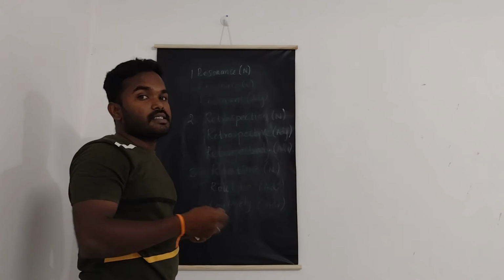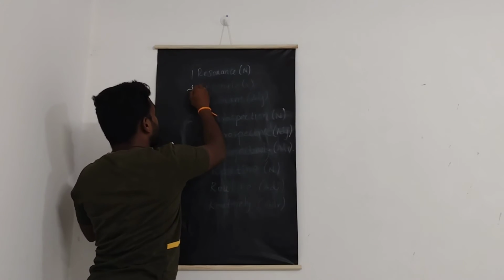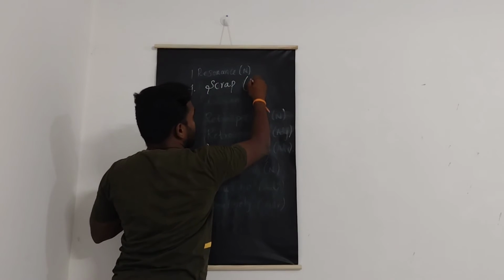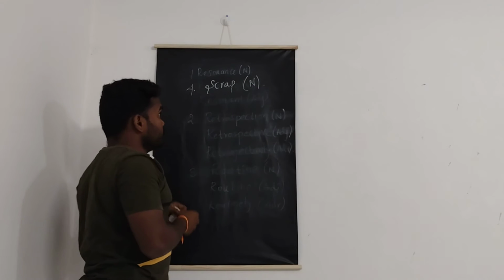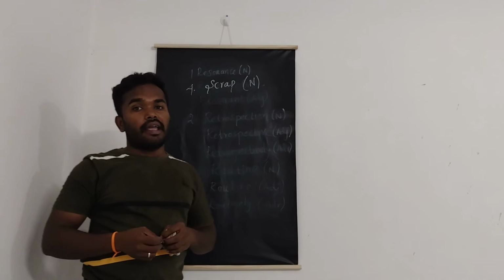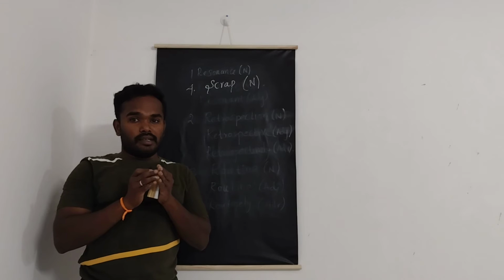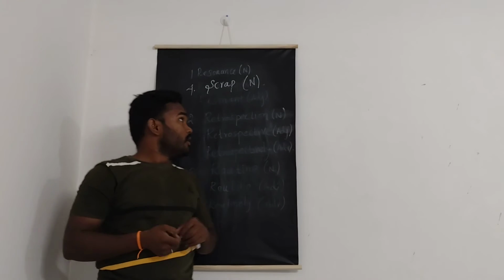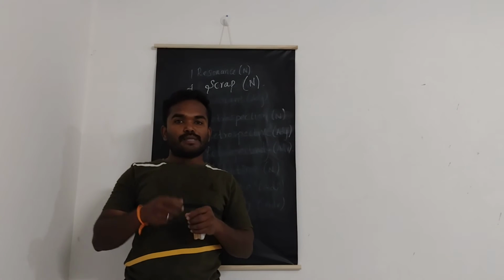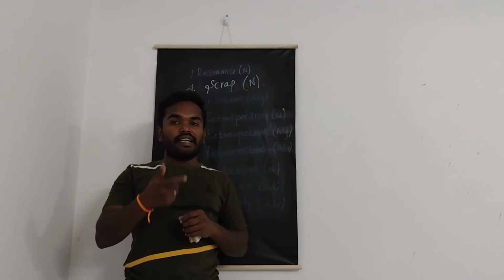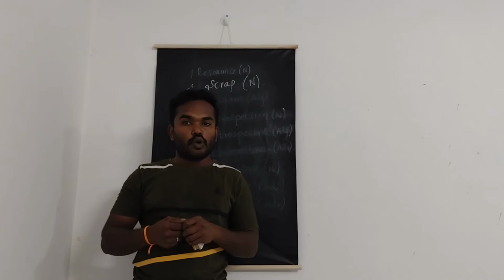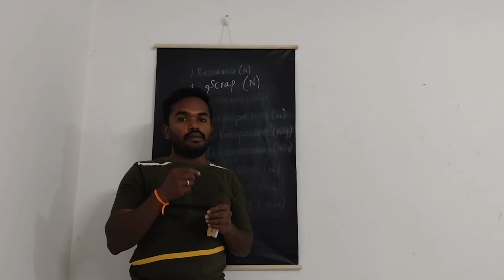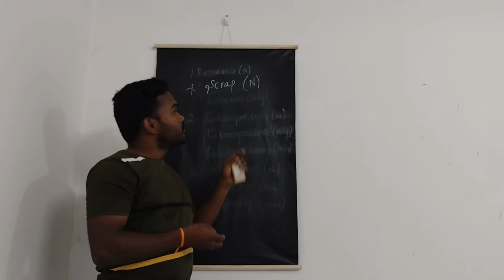The fourth word is scrap. S-C-R-A-P, scrap. This word has many meanings associated with it. The first meaning that it conveys as a noun is small pieces of food that have not been eaten and are usually thrown away. That is what it means, scrap. Pieces of thrown away food is scrap.